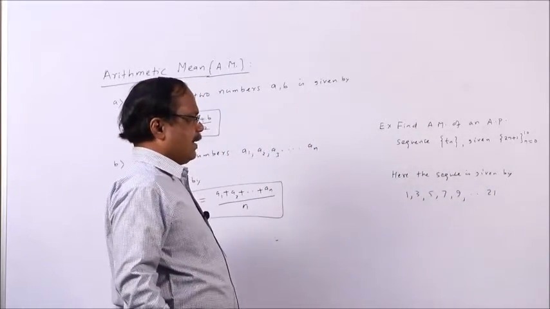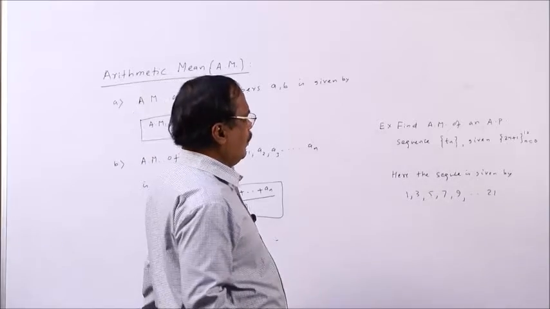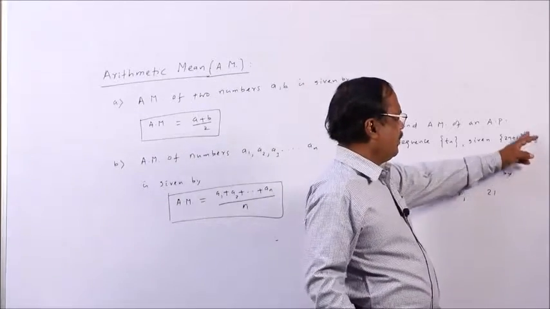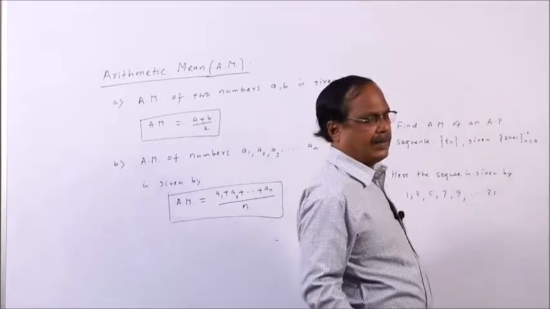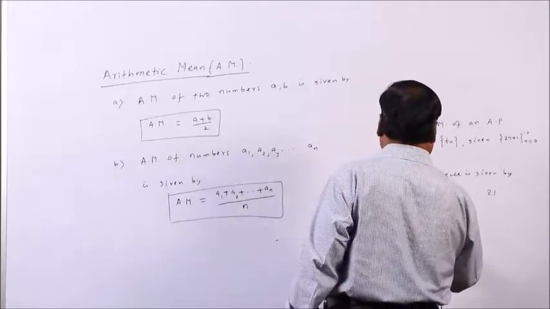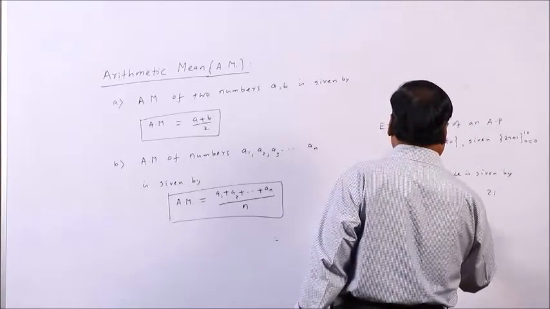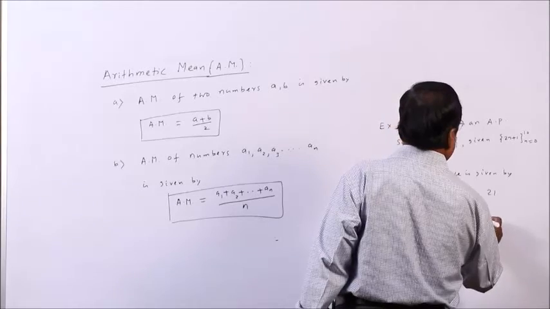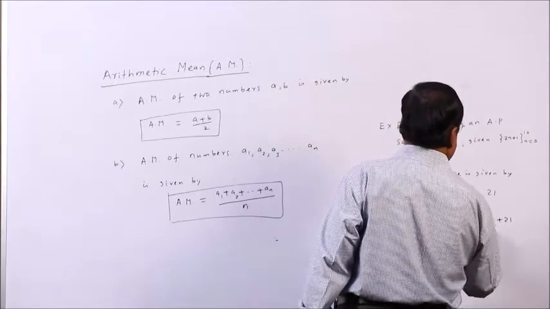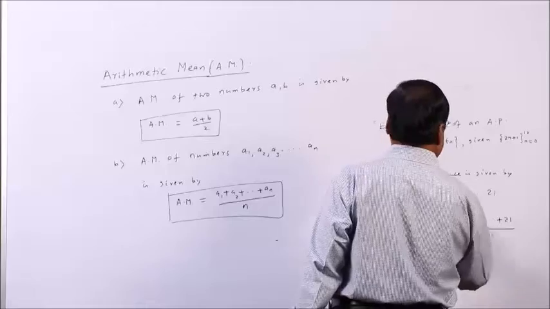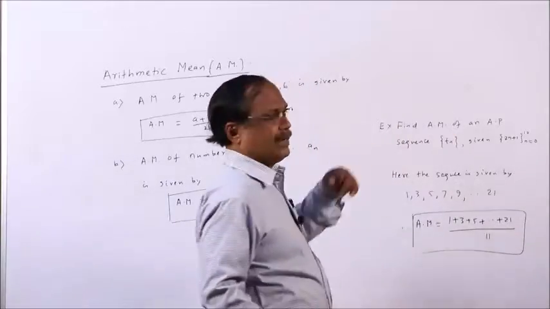So, how many terms are there? In 0 to 10, there are 11 terms. Hence the arithmetic mean will be 1 plus 3 plus 5 up to 21, divided by 11. You calculate. This is the arithmetic mean.